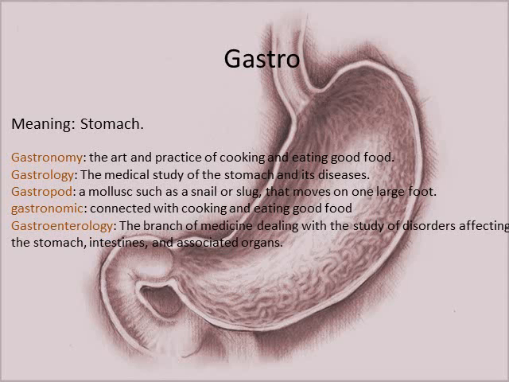The third example is gastropod. It's a noun and it means a mollusk such as a snail or a slug that moves on a large foot. The fourth example is gastronomic, which is an adjective. It means connected with cooking and eating good foods.